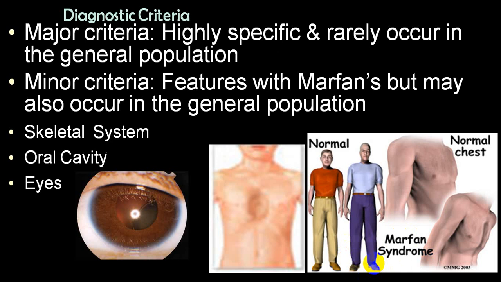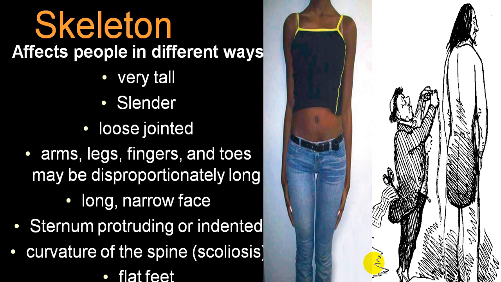The findings are skeletal, oral cavity, eye, CVS, CNS, skin, and respiratory system. Among the skeletal system, a few criteria are very commonly utilized. Height is tall and thin, with hyperextendable joints, and arms, legs, fingers and toes disproportionately longer. There is a long narrow face, either pectus excavatum or pectus carinatum, scoliosis, and flat foot, or pes planus. These are some of the common skeletal abnormalities.